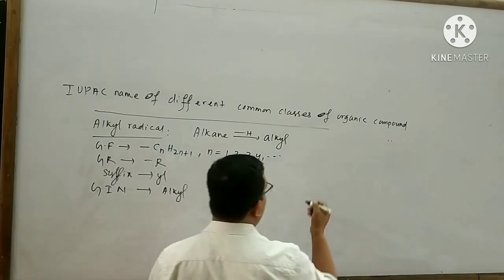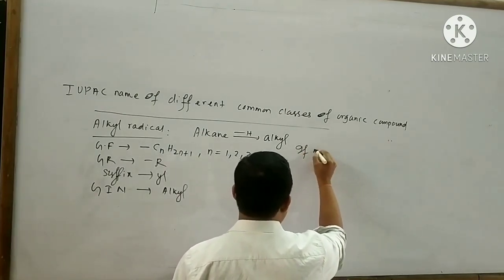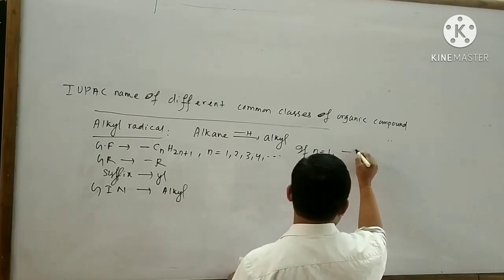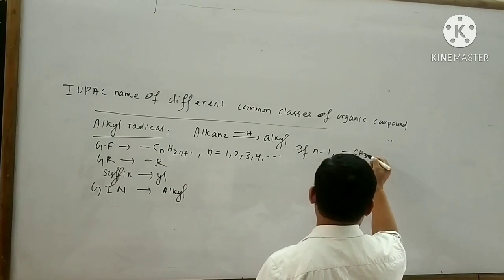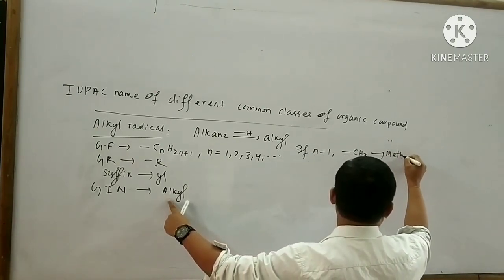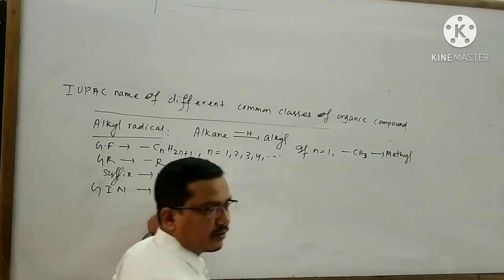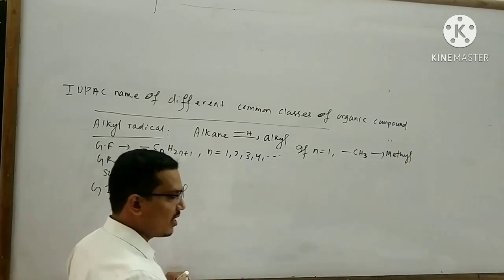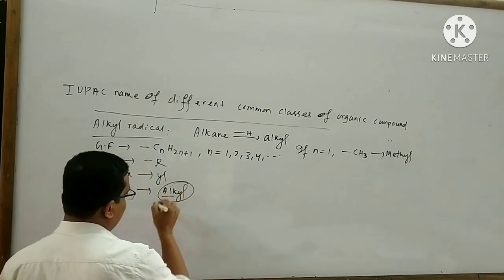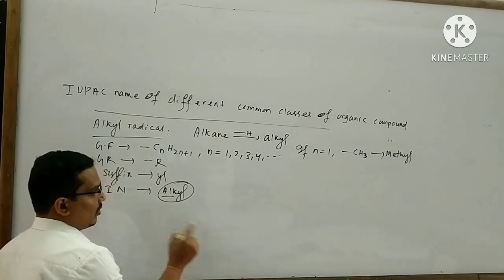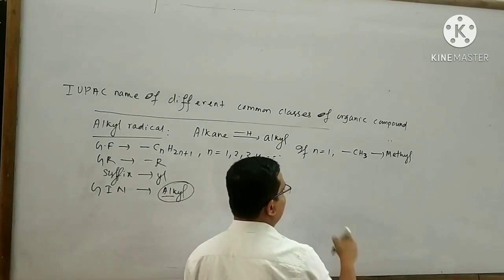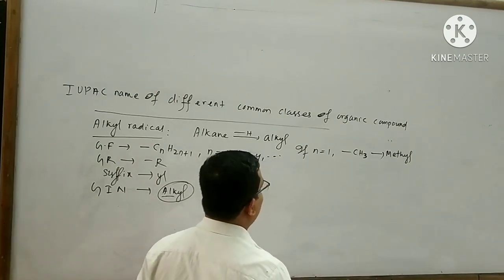Take some examples. If n equals 1, then the alkyl radical is -CH3. The name of this alkyl radical is methyl. For 1 carbon atom, generally we use the word root meth. So remove the al word from this word and use the word root meth. As a result, the name of this alkyl radical is methyl.